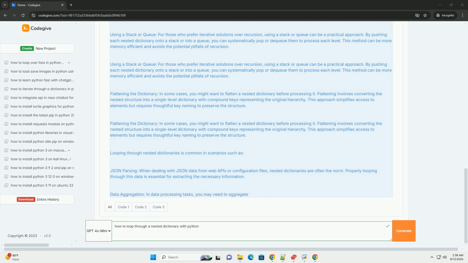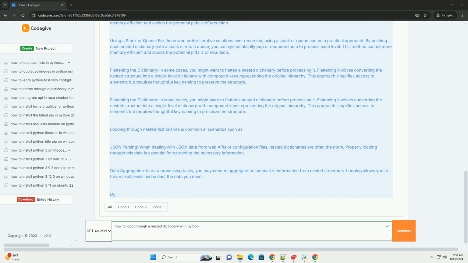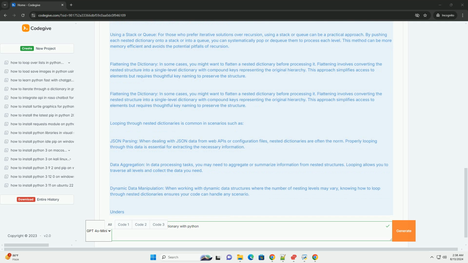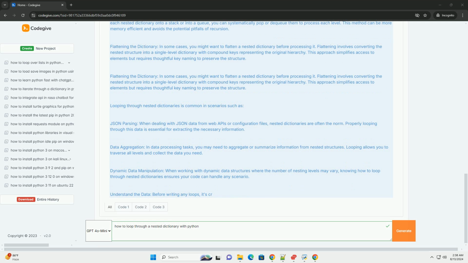Best practices. Understand the data. Before writing any loops, it's crucial to understand the structure of the nested dictionary. This understanding helps in designing the most efficient loop and avoiding unnecessary complexity. Handle edge cases. Consider edge cases, such as empty dictionaries or unexpected data types, to make your code robust.